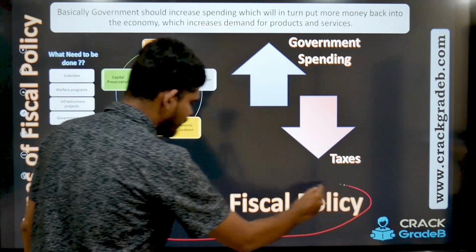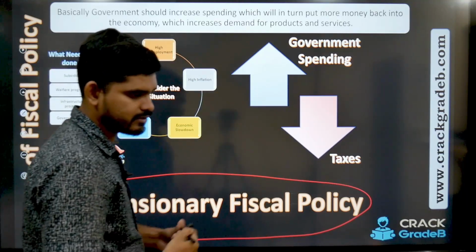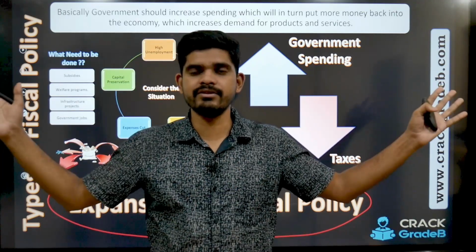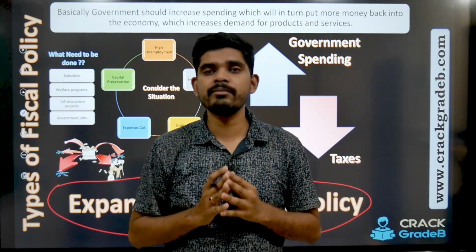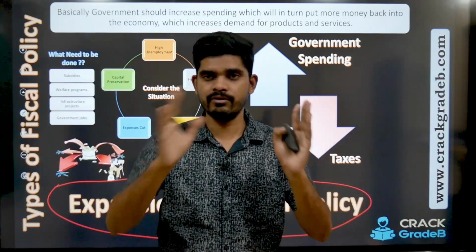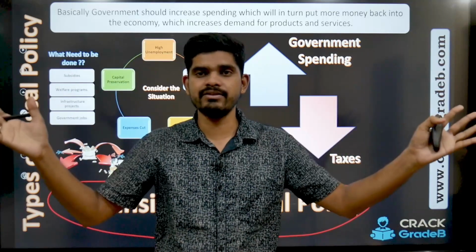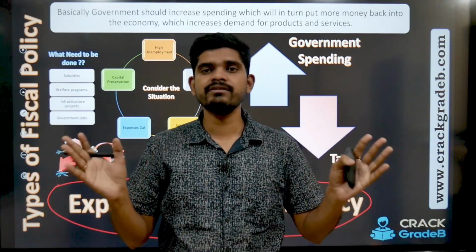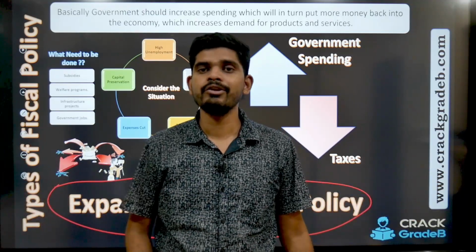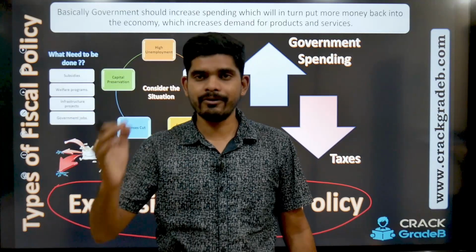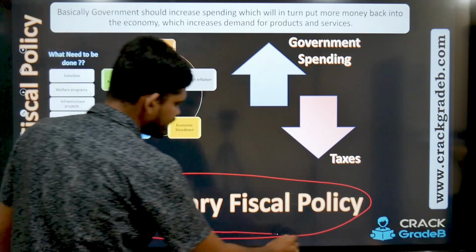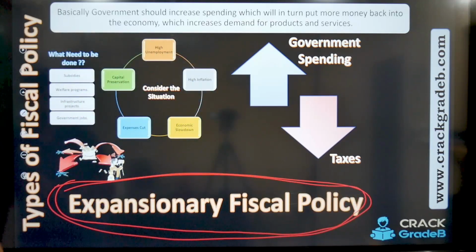So this situation is called expansionary fiscal policy. What is expansion? Look, expansion is, I am folding my hands right now, right? This is expansion. So what government needs to do? Government needs to expand its hand and spend more and more. Connect the things, right? Expansion means government should expand its hands and spend from all the departments so that money reaches out to the economy. The liquidity should increase. So this is known as expansionary fiscal policy, right?